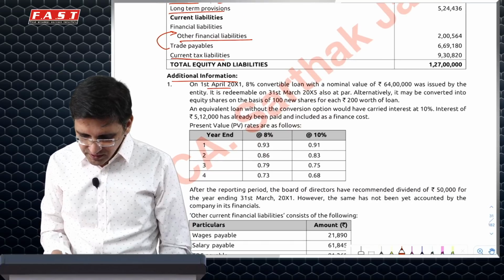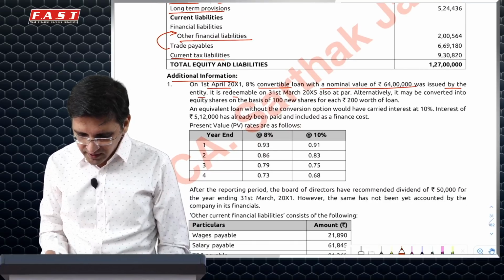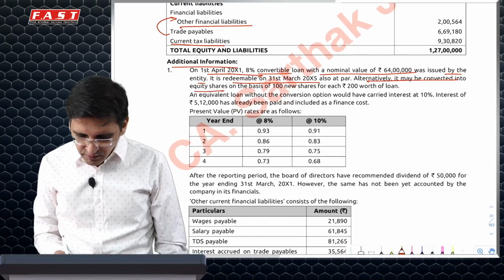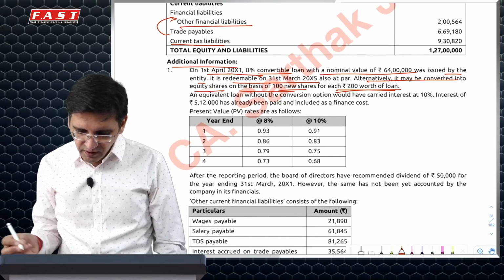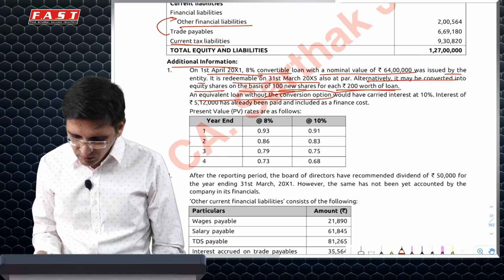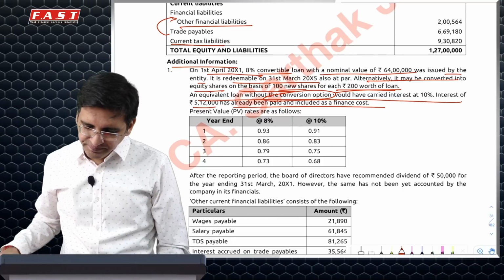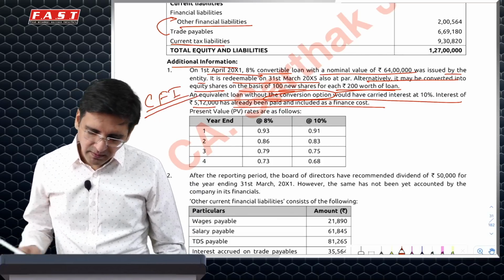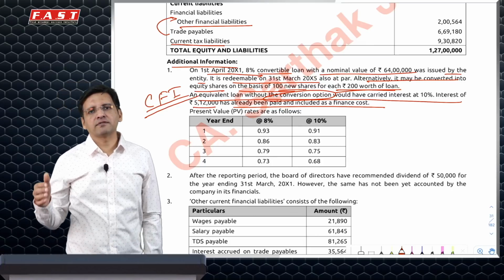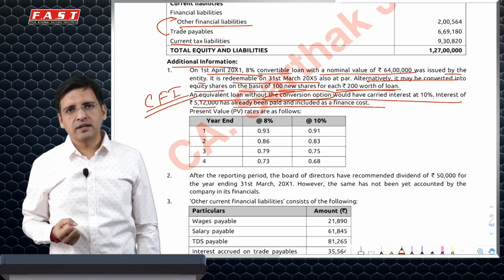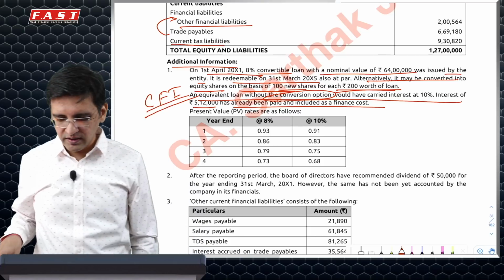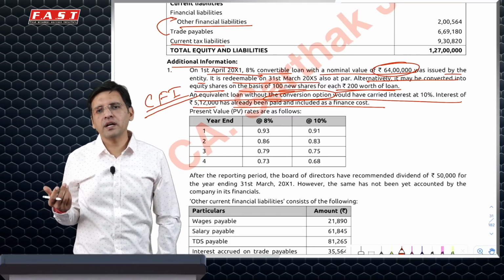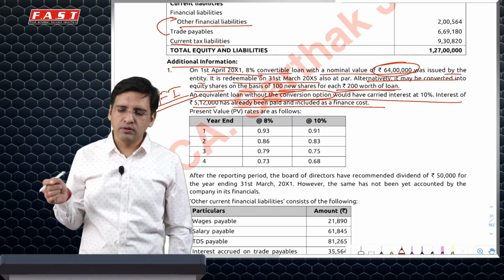Some additional information: 8% convertible loan, 64 lakh redeemable on 31st March 2005, 4 years. It can be converted to equity shares based on 100 new shares for every 200 of loan. Equivalent loan without conversion option is 10%, which means it's a compound financial instrument. Now, in a compound financial instrument, we calculate the future cash flows discounted with the market rate of interest and calculate the present value. That will be lower than the value which we have raised. Difference will be treated as equity under other equity. Interest would be computed using the market interest rate on the carrying amount.